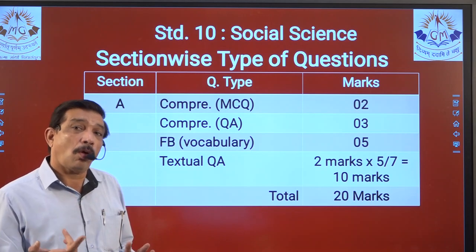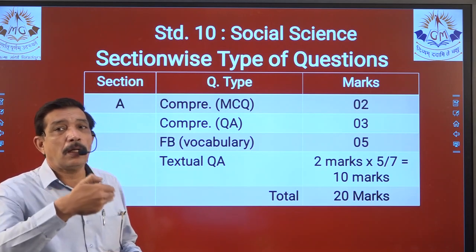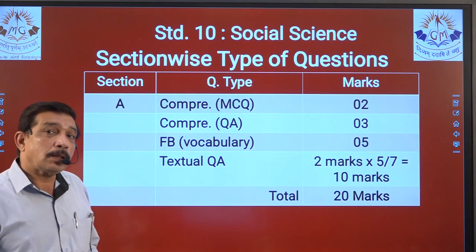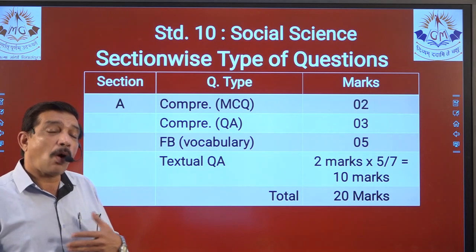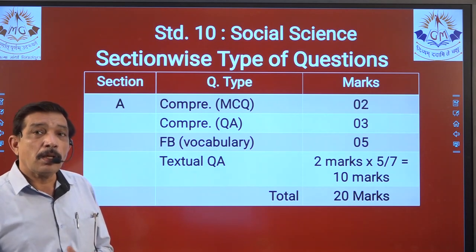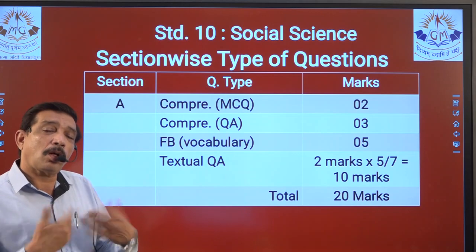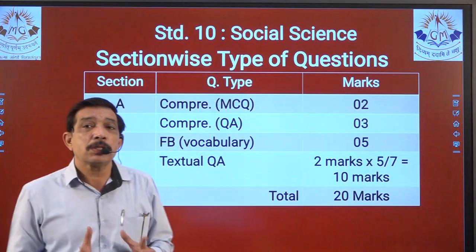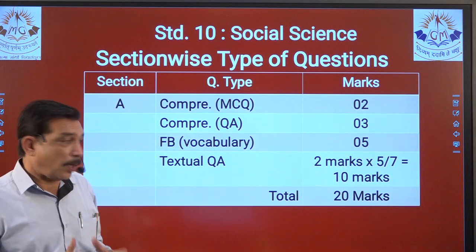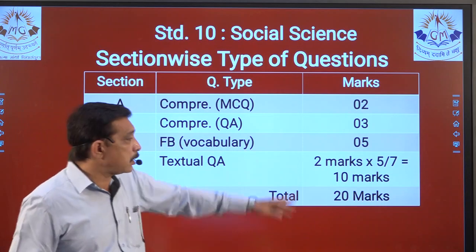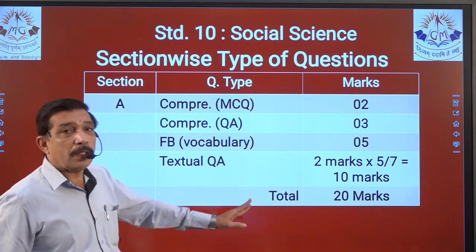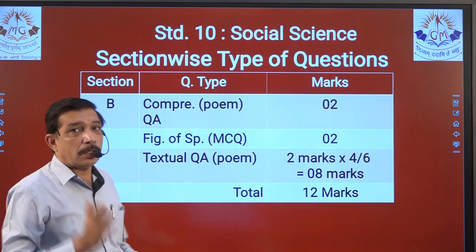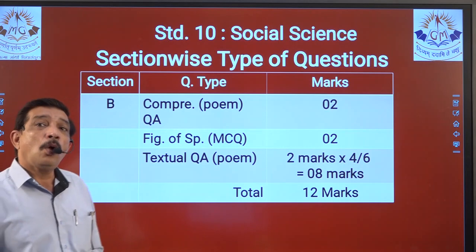So you have 2 more options rather than giving 1 question and then another option for that 2 mark question, right? Rather than doing that, the 'or' option has been removed and more questions are included without it. So 7 questions will be given, out of which you have to answer 5. 2 into 5 questions, that is 10 marks, right? So this completes 20 marks section A. Now we come to section B. Section B, we have noted that it belongs to the poem section.